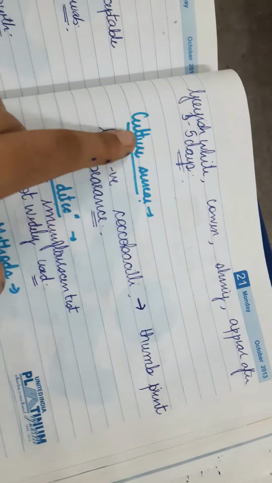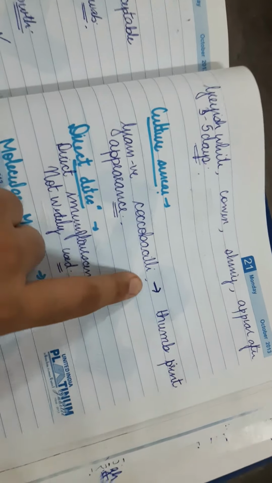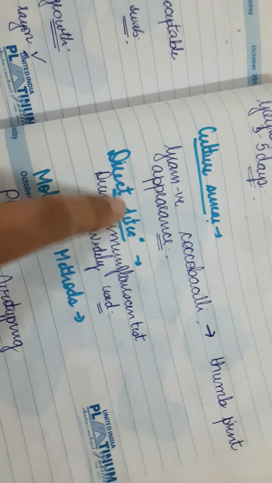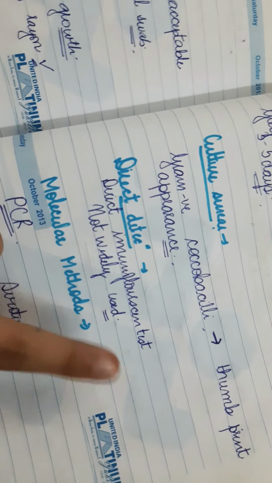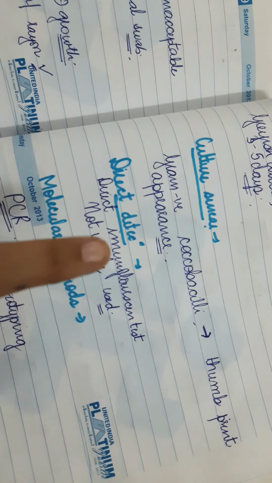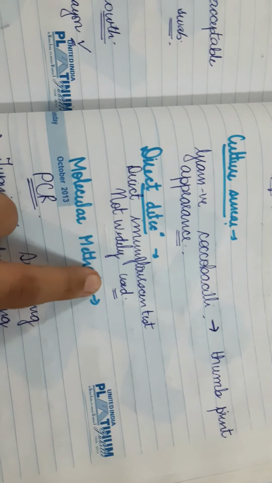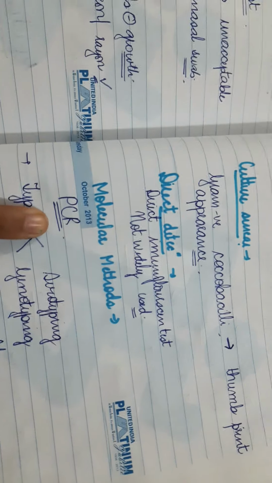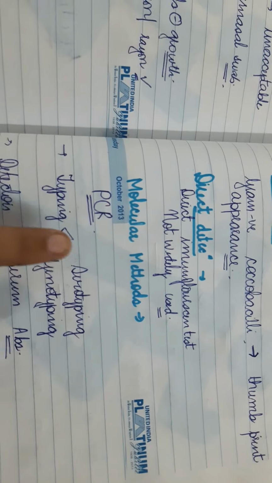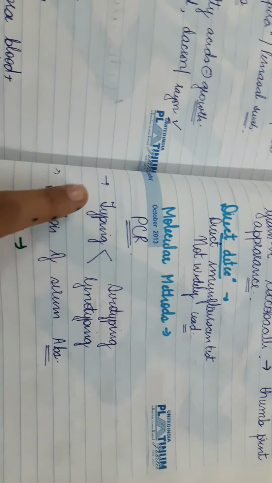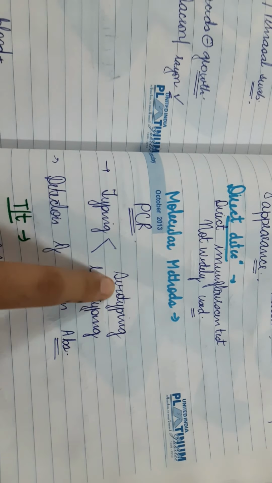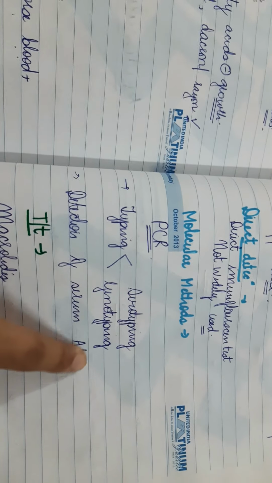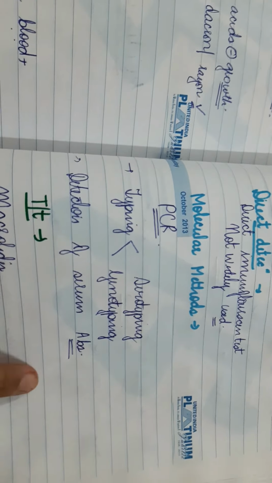On smear, gram-negative coccobacilli are seen, which have a classical thumbprint appearance. Direct detection can be done by direct immunofluorescence test, where we use fluorescent-coated antibodies, but since its specificity as well as sensitivity are low, we do not use it widely. Molecular methods: PCR is a classical method. It has high sensitivity, high specificity, and it is also rapid. Typing, which is done basically for epidemiological studies, includes serotyping and genotyping, and we can also use detection of serum antibodies as a method of lab diagnosis.